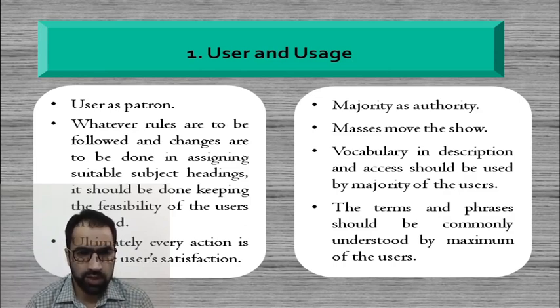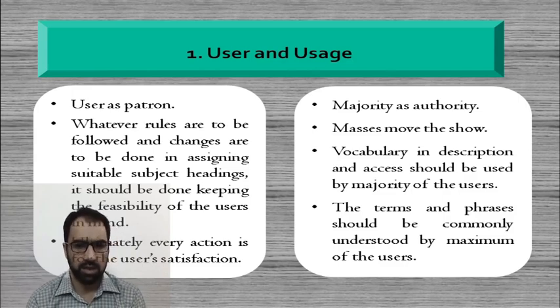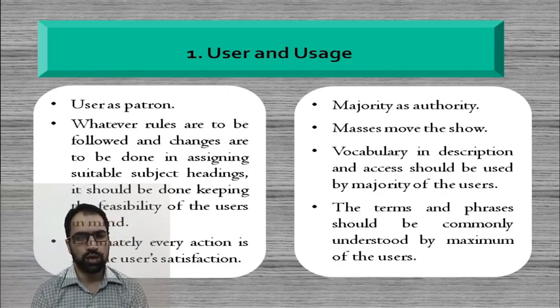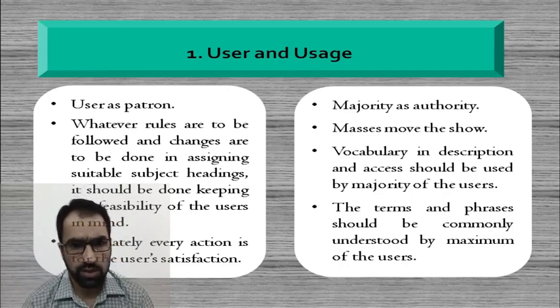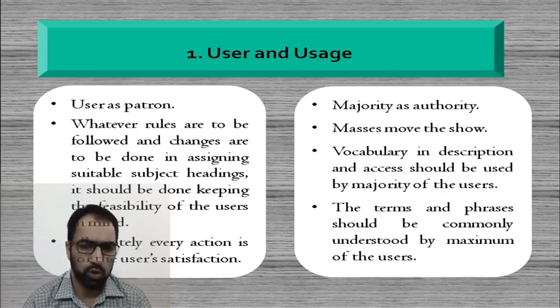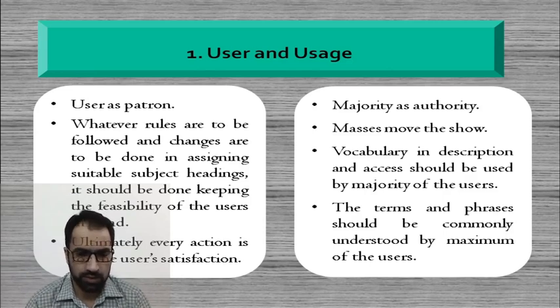We have to think along the lines of the user, because whatever changes we make in any catalog code, or whatever need may arise because of changes in the code, every time we have to take into account the user and his requirements and needs. The ultimate action of every library has to revolve around the users.